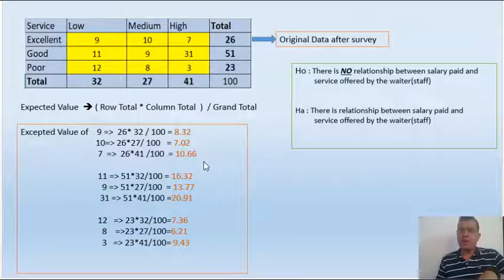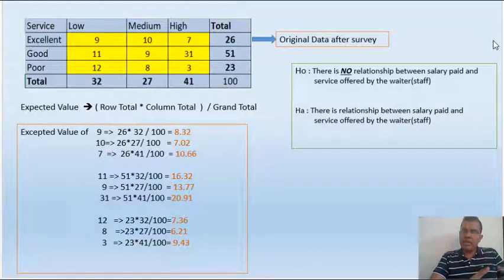Before doing our calculation, let's discuss what would be the null hypothesis and the alternate hypothesis over here. The null hypothesis in chi-square test is that there is no relationship between two variables. If we extrapolate the same null hypothesis for this example, then we will say that there is no relationship between salary paid and the service offered by the waiter. And the alternate would be that there is a relationship between salary paid and the service offered by the waiter. We already have the data after the survey, which is our original data, and now let's do a calculation and then we'll compare our given data and the calculated.